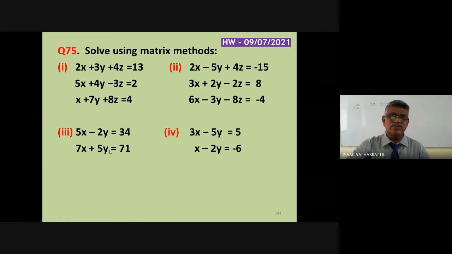If it is simply solve this equation, you can solve it any way, but you are asked to solve using the matrix method. Third and fourth will be very simple, because here the inverse of a 2 by 2 matrix you can just write by looking. Why? Because determinant you can just pick, the adjoint also you can just pick. How? Adjoint of a 2 by 2 matrix is obtained by interchanging the diagonal elements and changing the sign of the other elements. So these things I have done in one example, you just have to do.